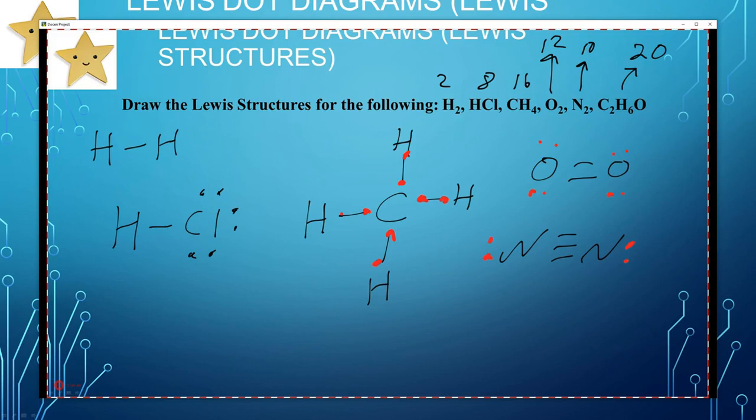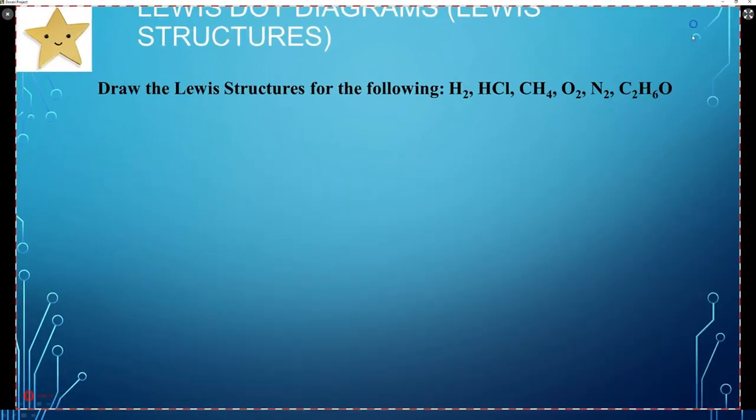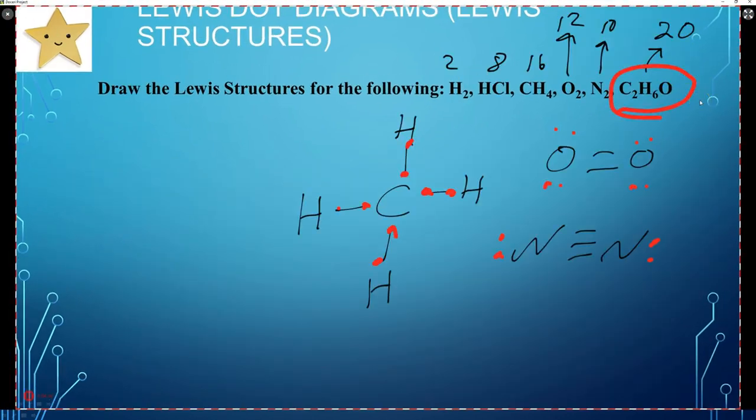Let's draw the structure of C2H6O. The least electronegative element goes in the center, which would be hydrogen. Alright, but hydrogen cannot go in the center ever. If a molecule has hydrogen, it will not be in the center. Okay? So hydrogen cannot go in the center. So if hydrogen's the least electronegative and it can't go in the center, we're going to look at carbon and oxygen. We're doing this one here. Carbon and oxygen. Oxygen is more electronegative, so carbon will go in the middle. So let's put carbon in the middle.